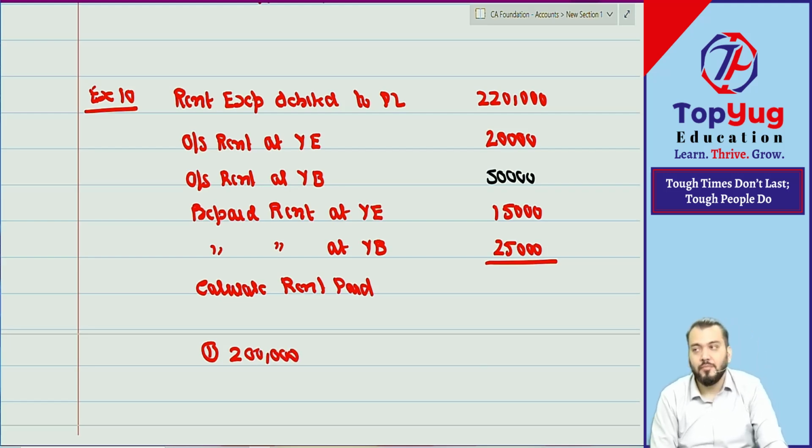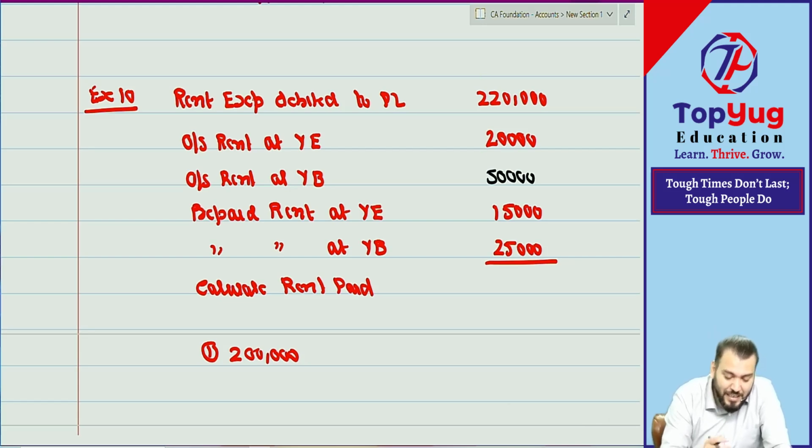2 lakh you are saying? Let's see. How many of you have done correct? Everyone saying 2 lakh? Anyone giving some different answer? I don't know the answer because I have not done plus minus. Done? Tell me. Rent outstanding at year end plus minus. This will be plus.